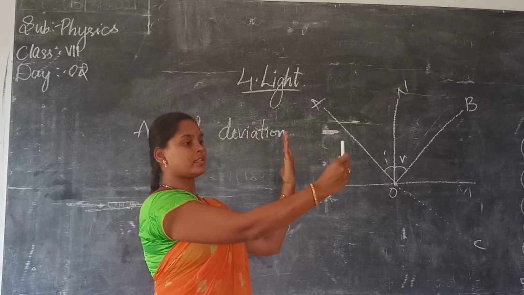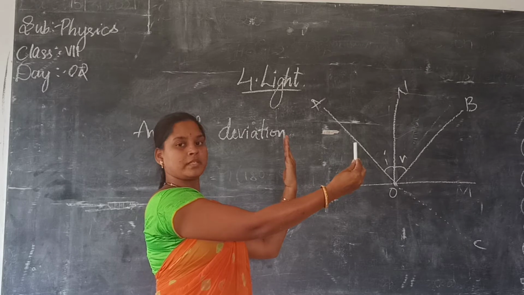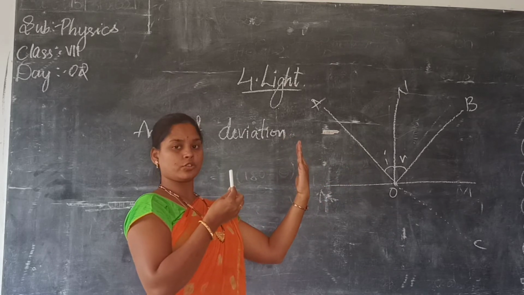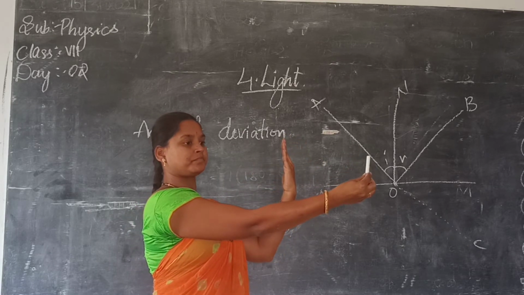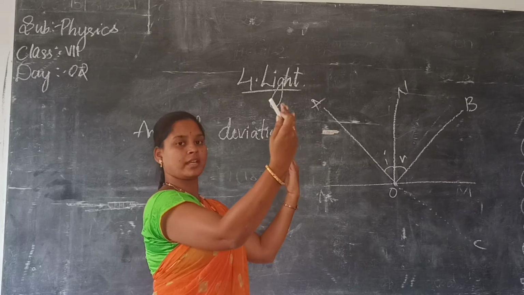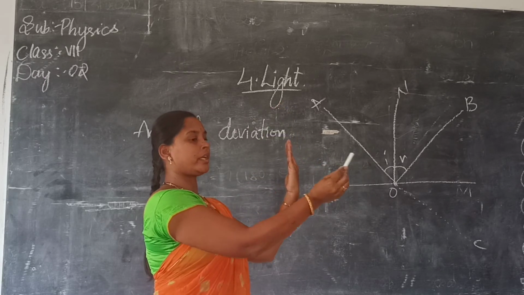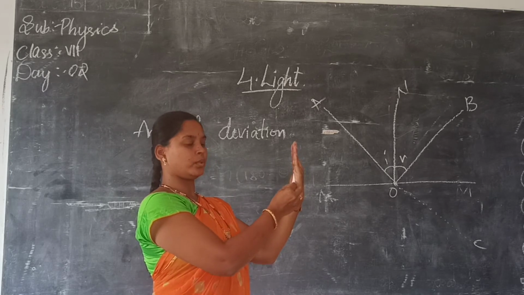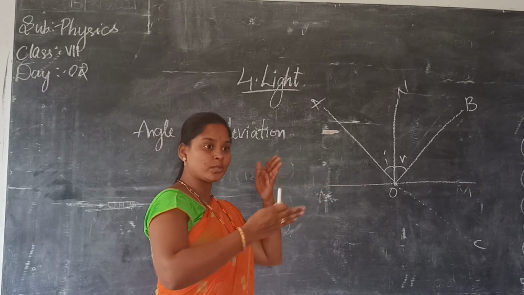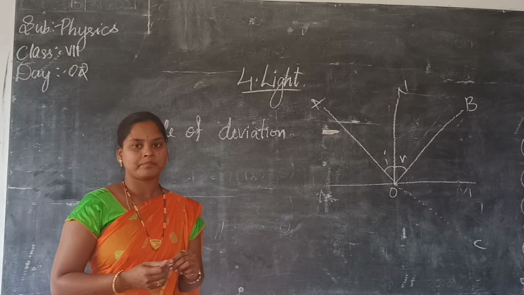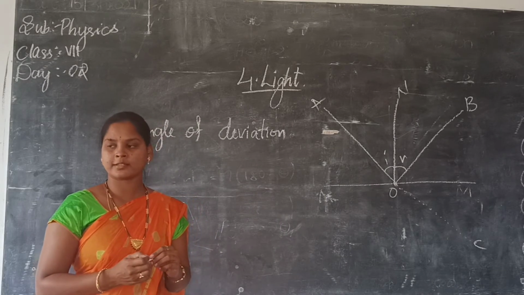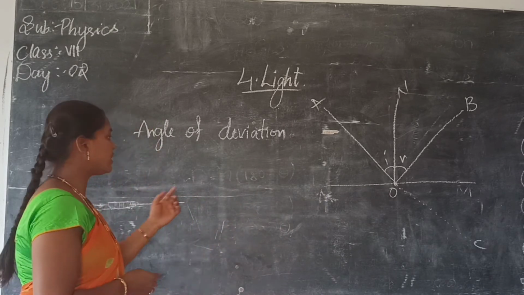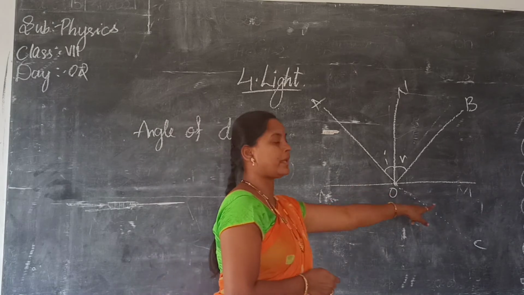If this is the chalk piece here and this will be the image, and this is the mirror, that means from here to here it is coming, and from here to here it is moving. That means it is diverging. It is going inside the mirror or not?